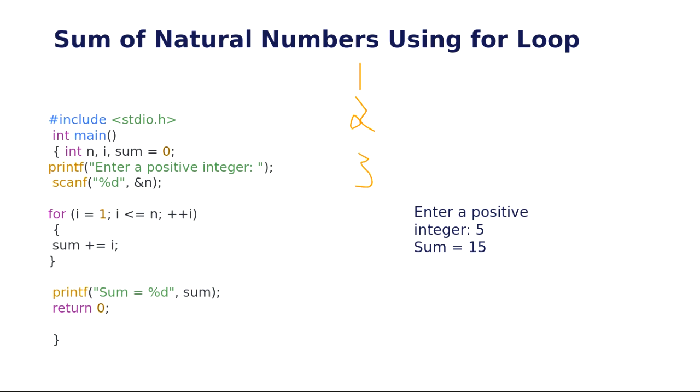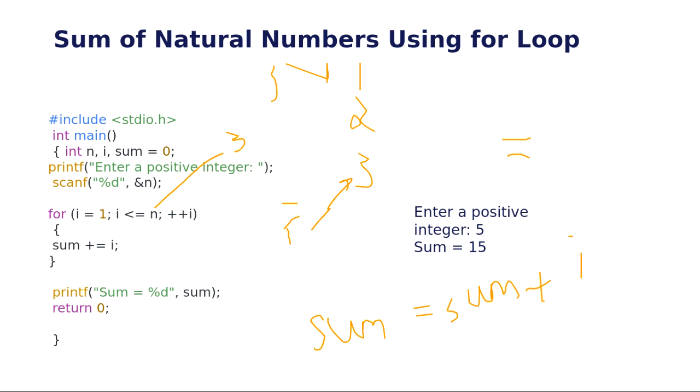Okay. So this is the use, because we want to do the sum of the first three numbers 1, 2, 3. So the end value will be 3, because we want to start from 1 and end at 3. The starting point, finish point, and plus plus I are the steps. So this is the formula, sum is equal to sum plus I. The initial value of I is 1, and the initial value of sum is 0.